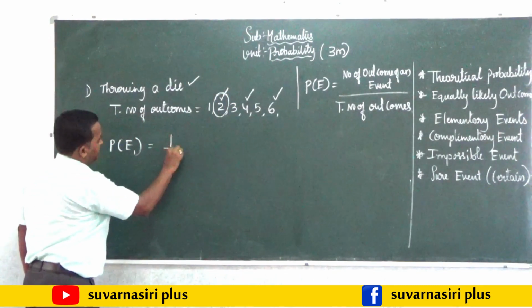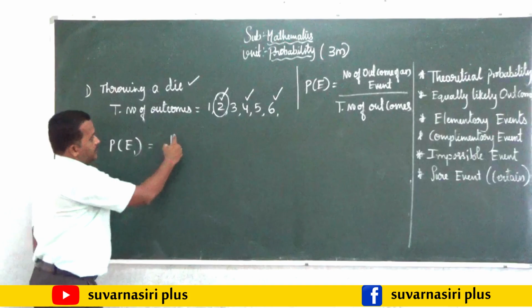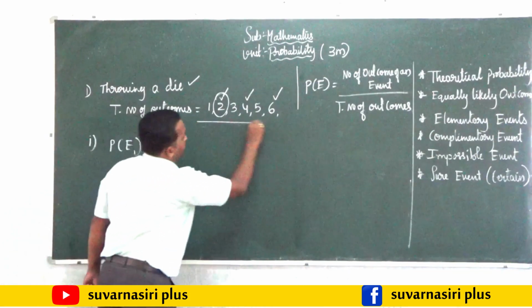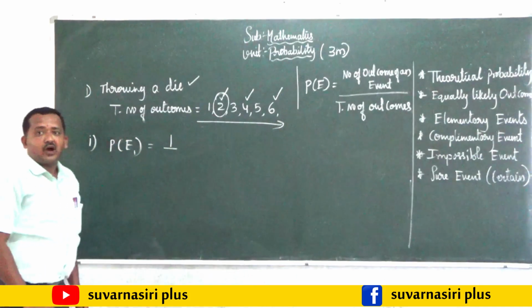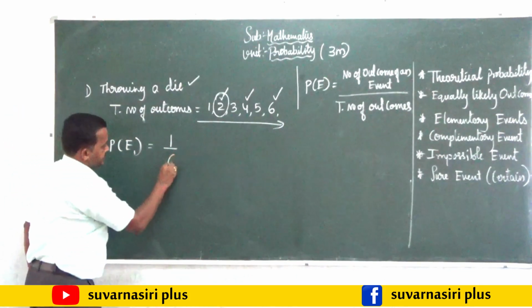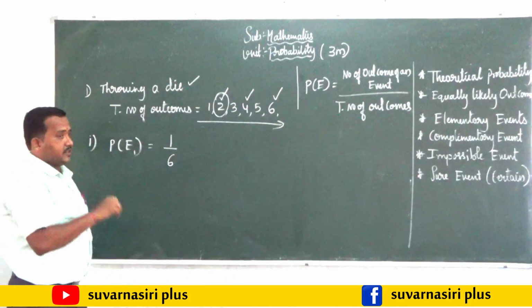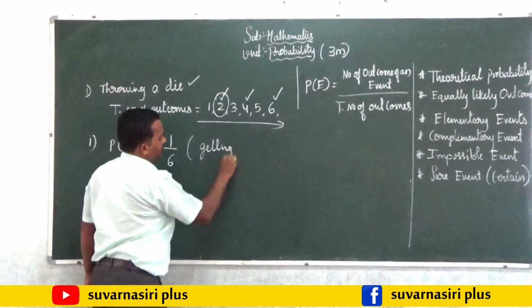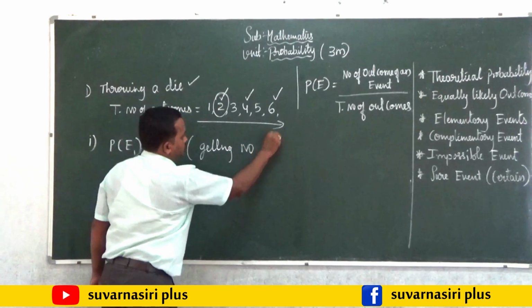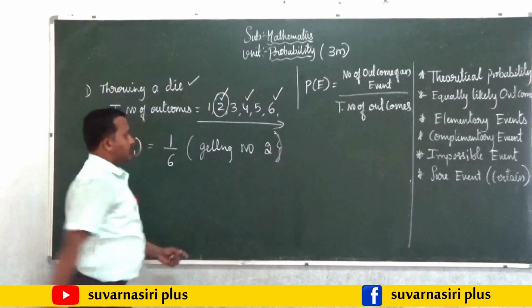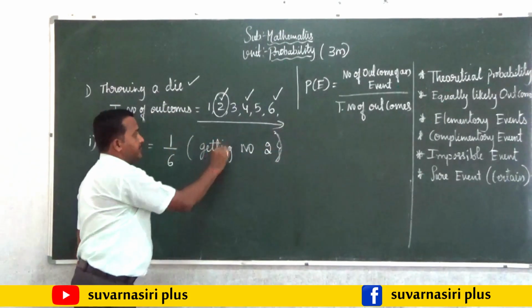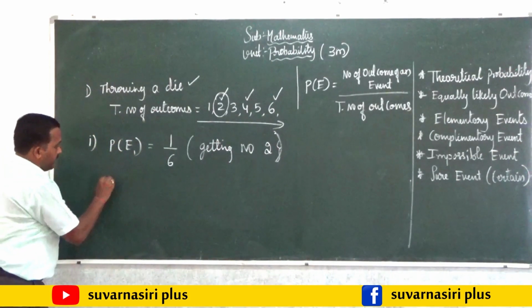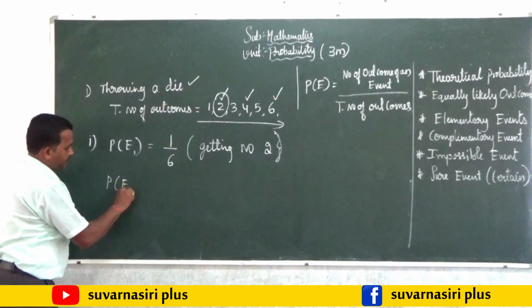So P of E1 will be the total outcome, which is only 1, divided by the total number of outcomes, that is 6. Therefore, the probability of getting number 2 is 1 by 6. Similarly, I will take one more.